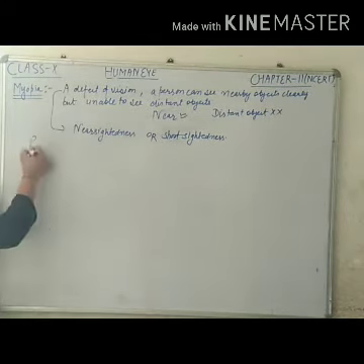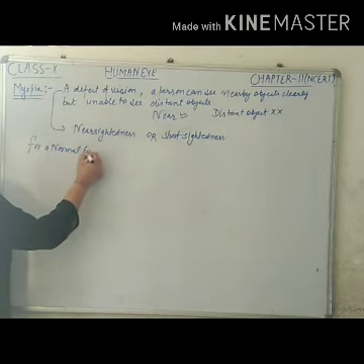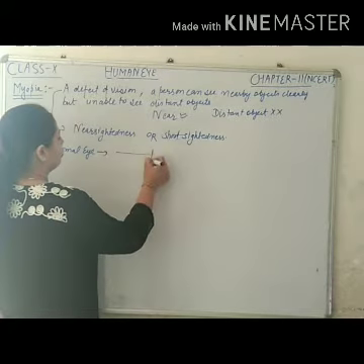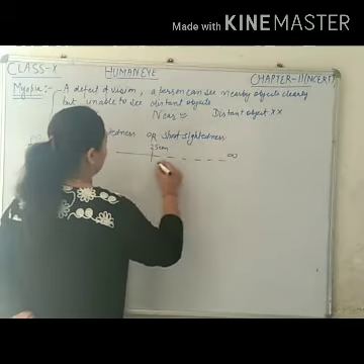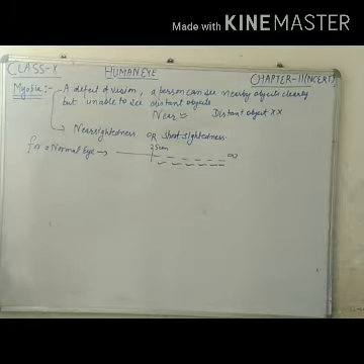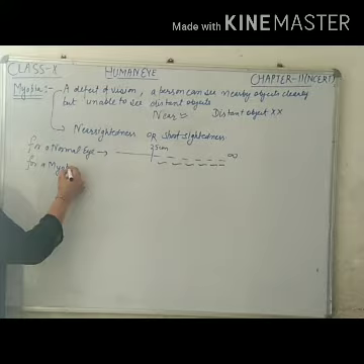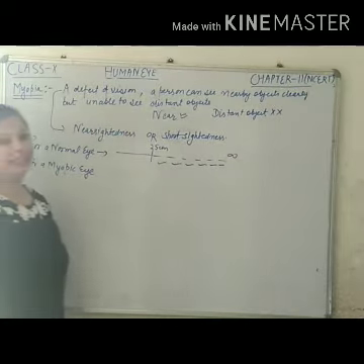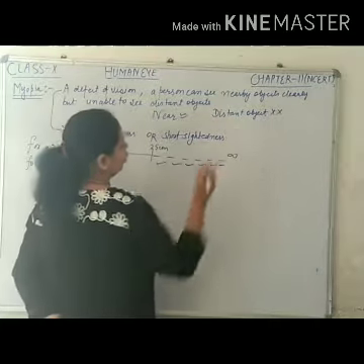For a normal eye, a person can see from 25 centimeter up to infinity without any strain. But for a myopic eye, meaning the eye suffering from the disease myopia, a person can't see distant objects.